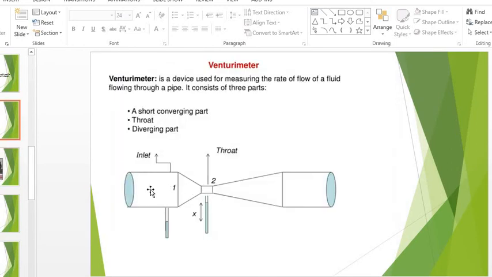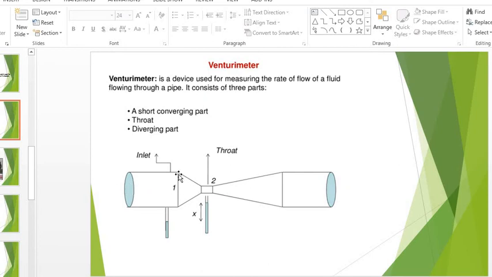So when water flows through this, what happens? First, we will see the different components, and after that we will solve the problem, right? So when water flows, first this component is called the inlet, which means the inlet is where the water goes inside the pipe.